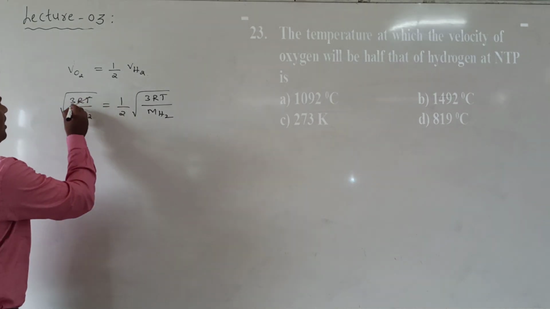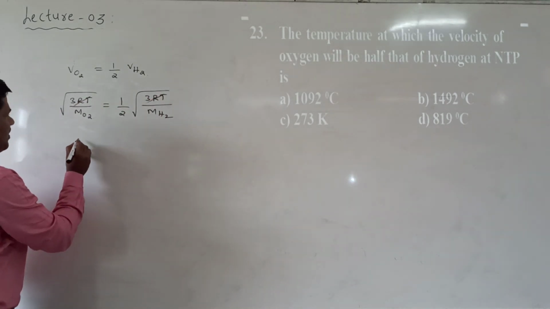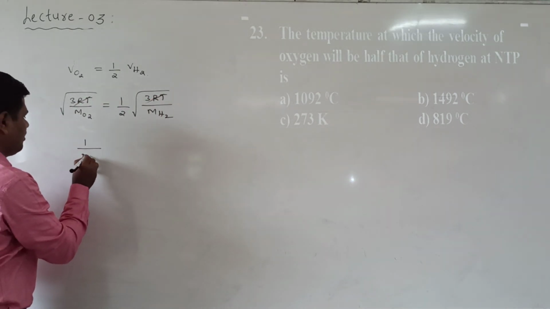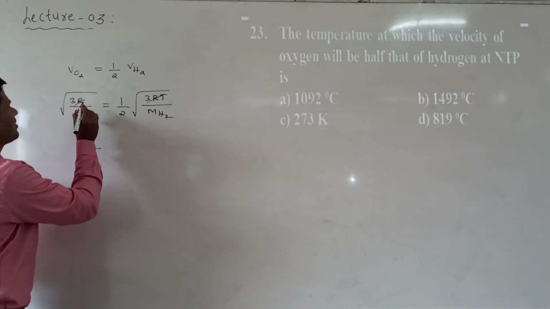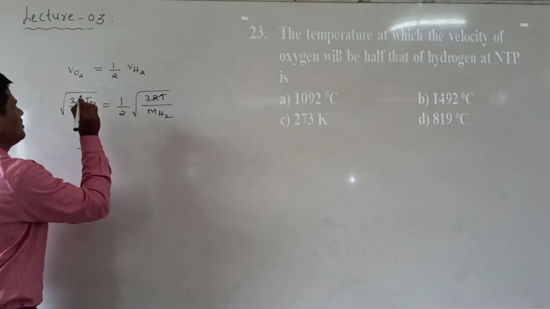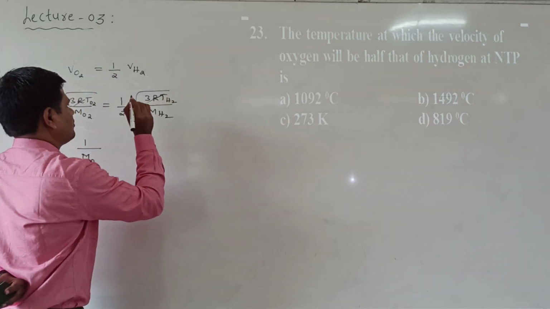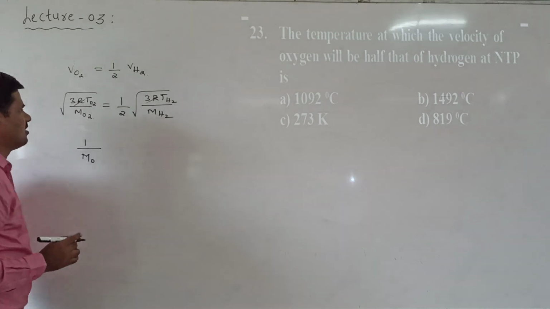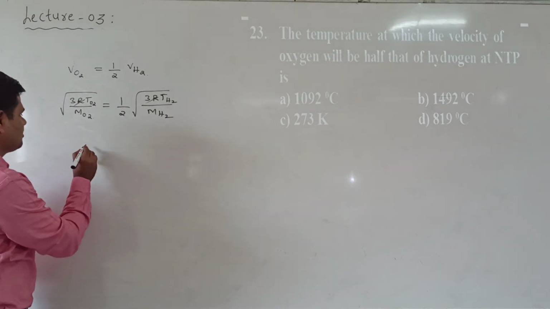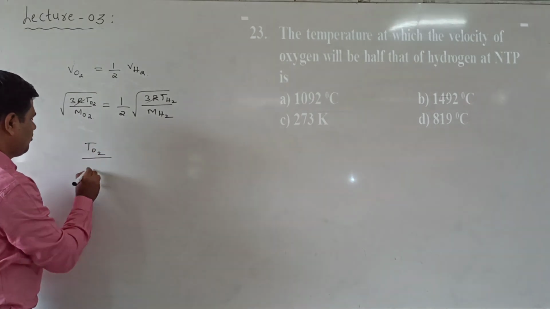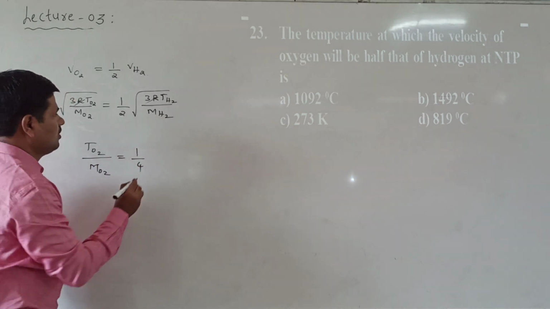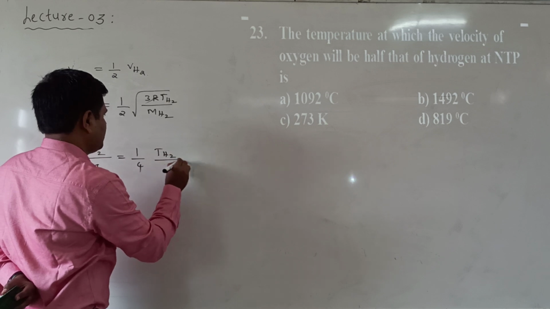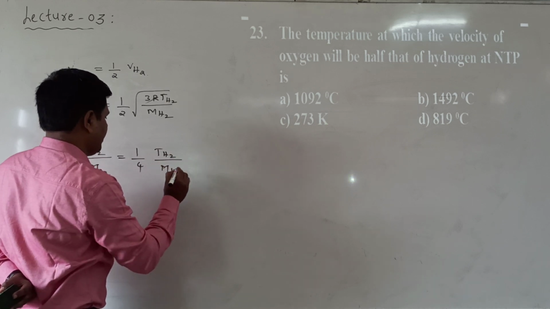Now 3R gets cancelled. Squaring, we get 1 by 4. Temperature is asked, this is the temperature of oxygen and this is the temperature of hydrogen. Remaining is T oxygen by molecular weight of oxygen equal to 1 by 4 into T hydrogen by molecular weight of hydrogen.